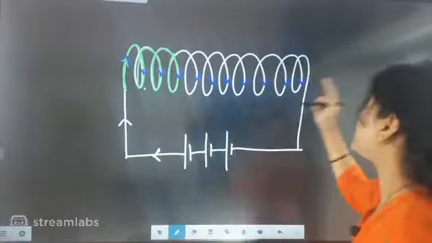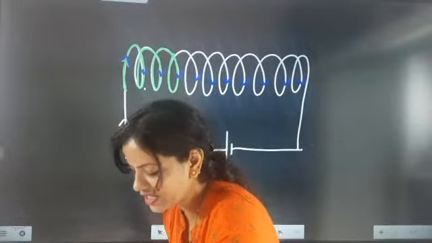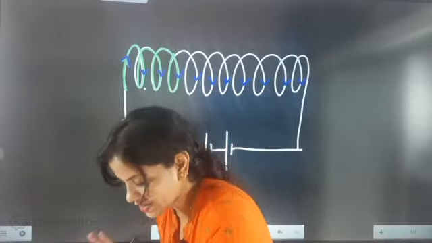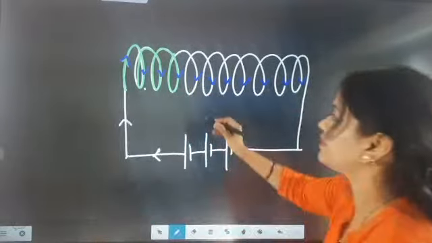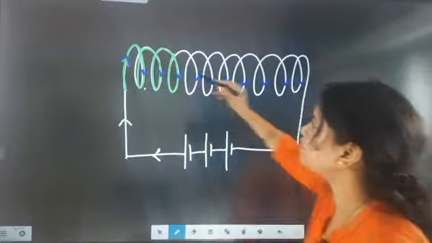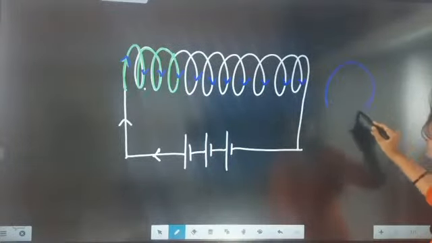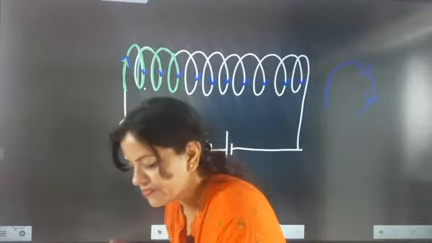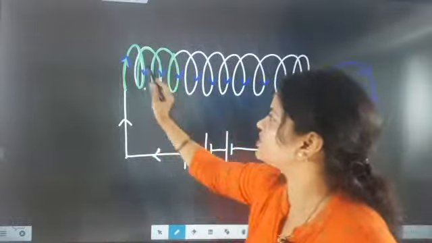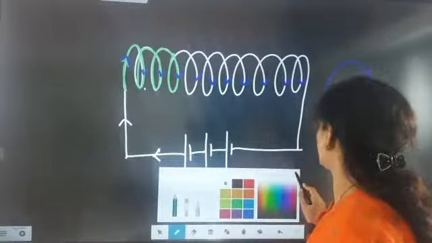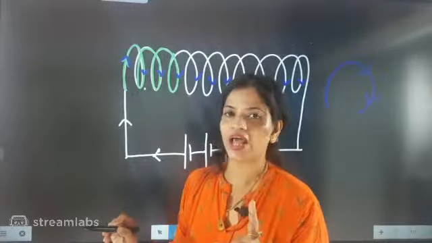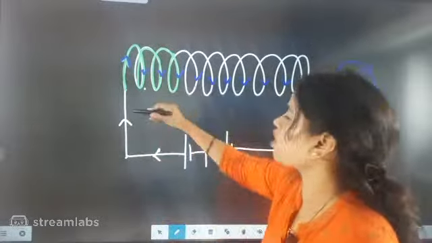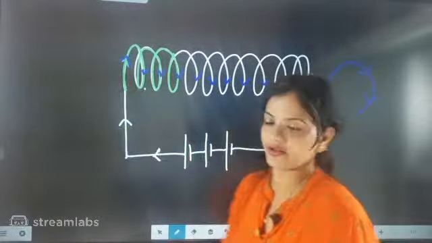Awesome. Very good. Super. Everyone is absolutely correct. No mistake here. Clockwise. All of you are giving the answer absolutely correct. It is coming clockwise, because if I take one loop, then the arrow is coming like this. So it's a clockwise direction. Now if it is clockwise, then which pole should I write here? Then 100% it will generate polarity. If it is clockwise, then which pole should I write here?